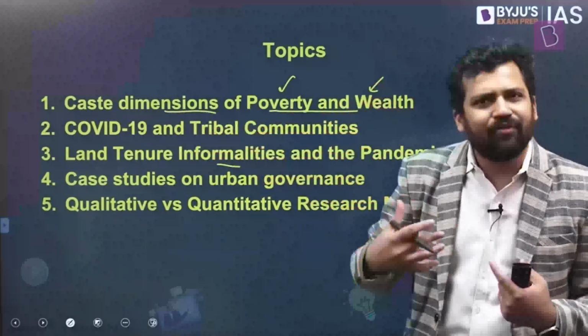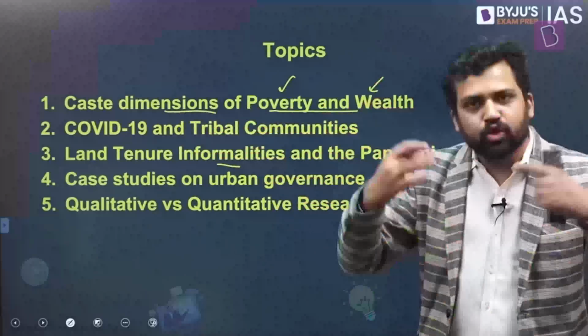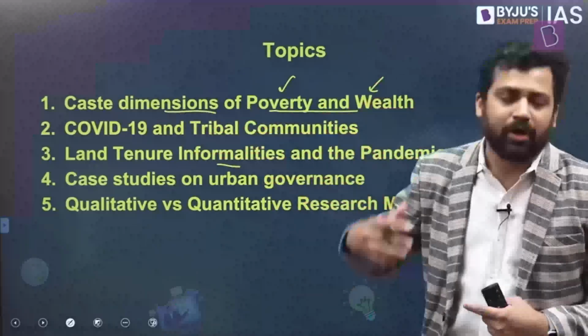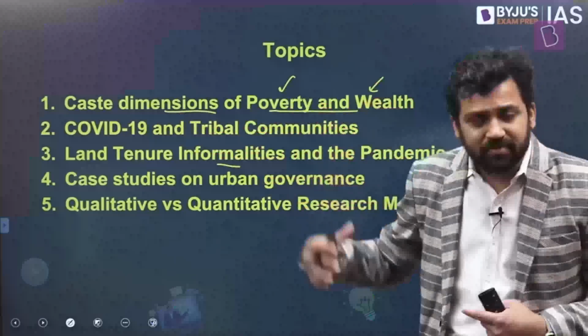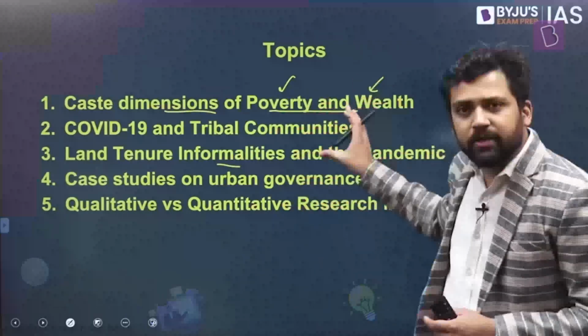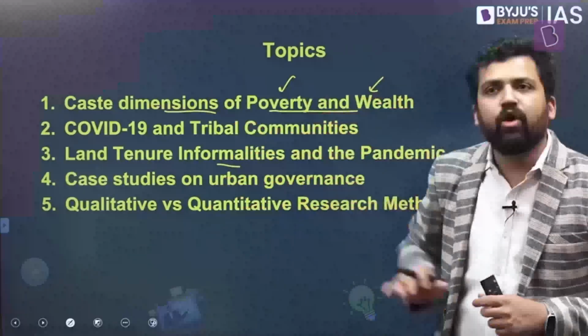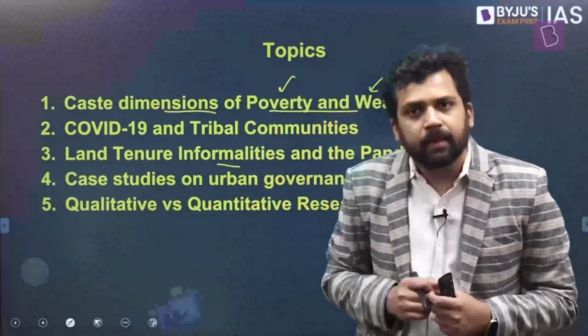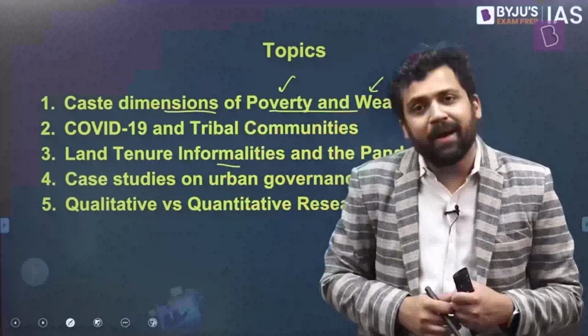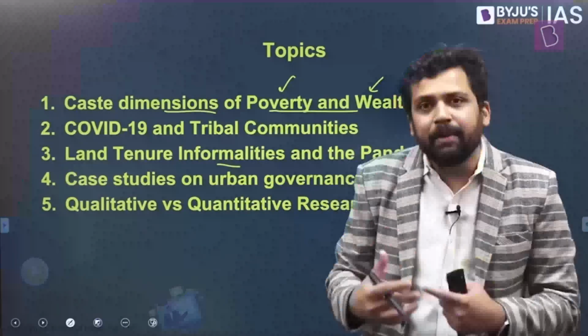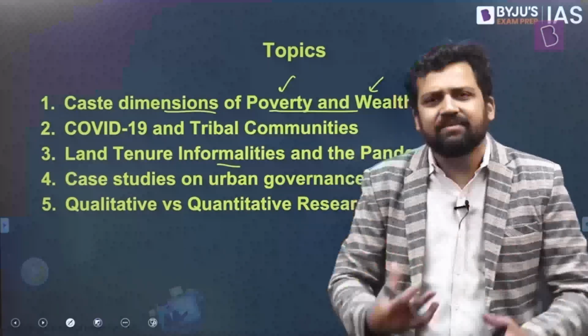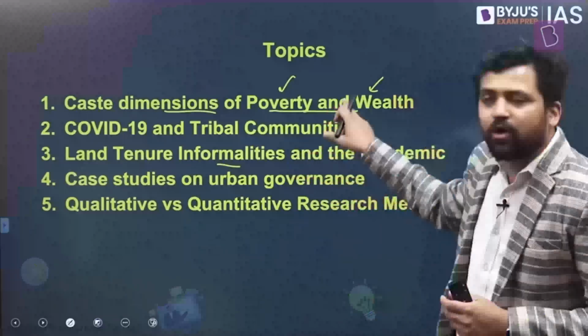Then how come caste is linked with poverty and wealth? Poverty and wealth are an indicator of class situation. Societies are stratified along the lines of status, along the lines of power, along the lines of economic position, class. But here we are trying to take two of these dimensions together and find out what is the linkage. In this discussion, we will look at some evidence of how people who belong to certain castes might not have access to enough wealth, how they might be poorer. Basically, caste and class can fuse together. That is what we are going to discuss here.